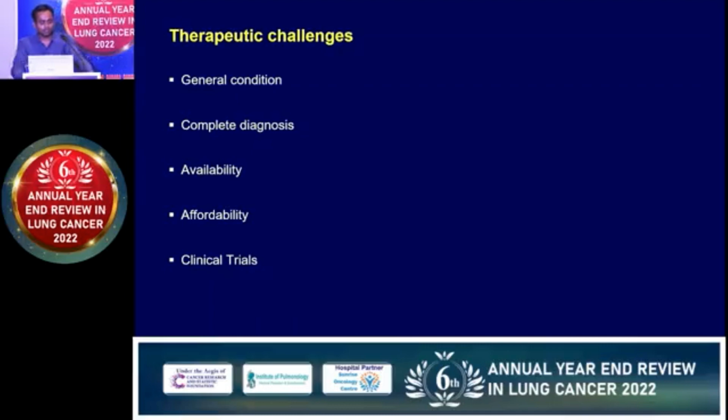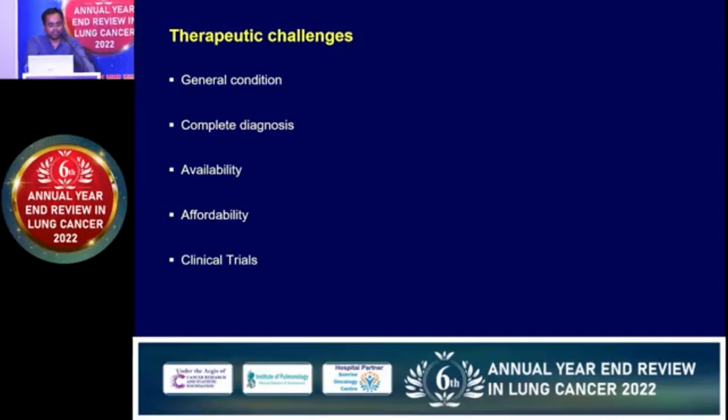So coming to the treatment challenges. As we know, to give any chemotherapy or immunotherapy, we need to have the patient in good condition. If we delay the diagnosis or the patient defaults, then their general condition deteriorates very fast. So we need to continuously monitor the patient, and once the diagnosis is ensured, we need to start the treatment without delay, because in lung cancer patients, the window period is very small. As early as we are able to diagnose the patient, we need to start the treatment.